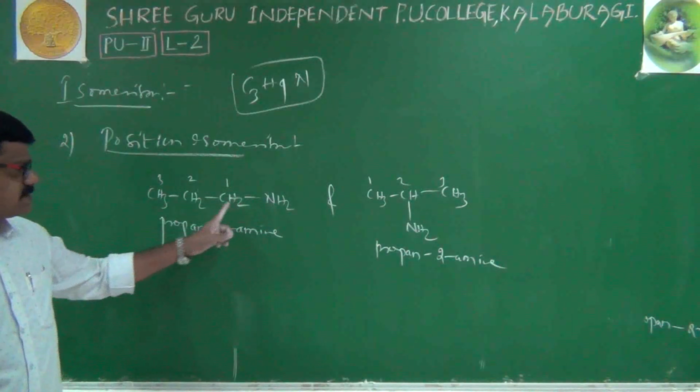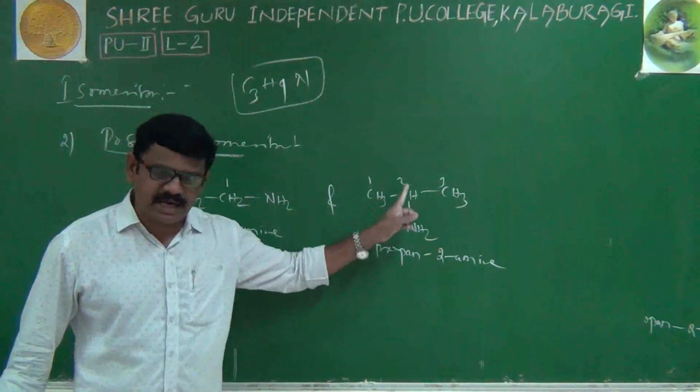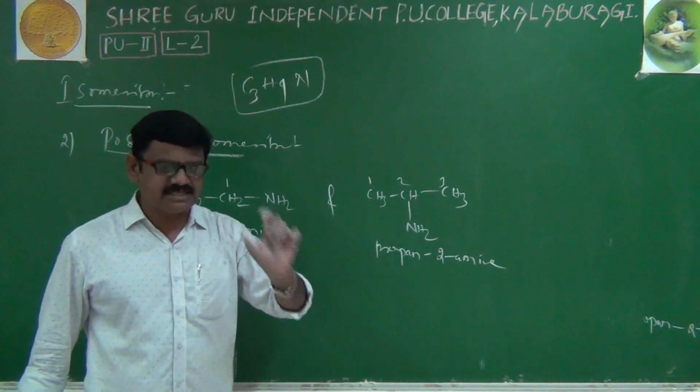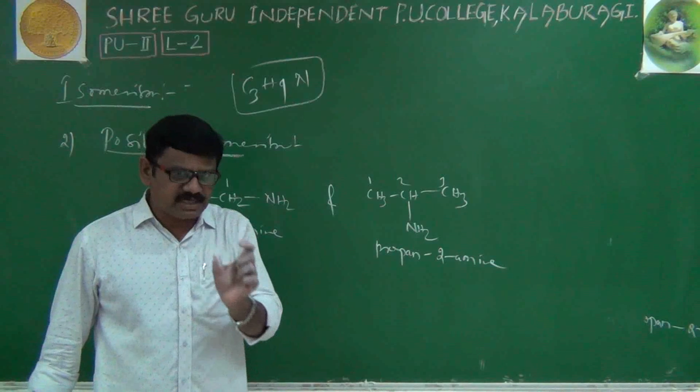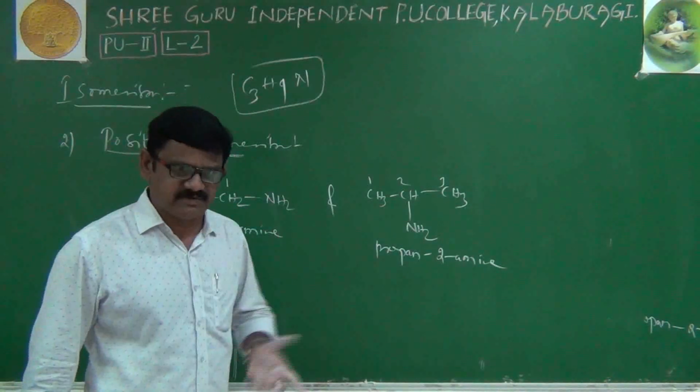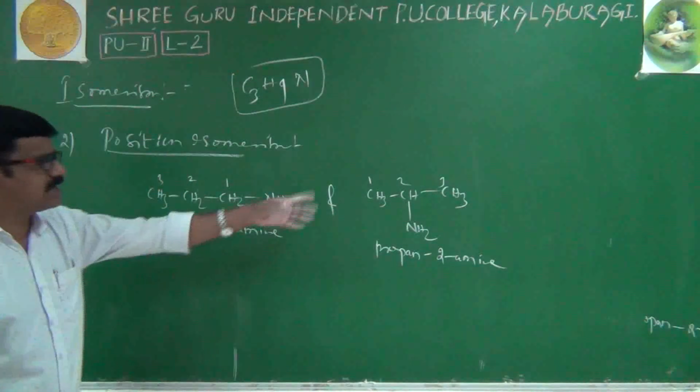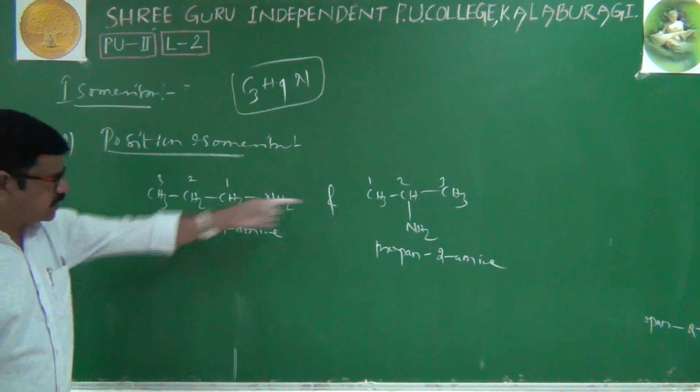Here the functional group attached carbon is 1, here it is 2. The position is different. Which position? The functional group attached carbon position is different. That's why both are examples of position isomerism. Not only this one.